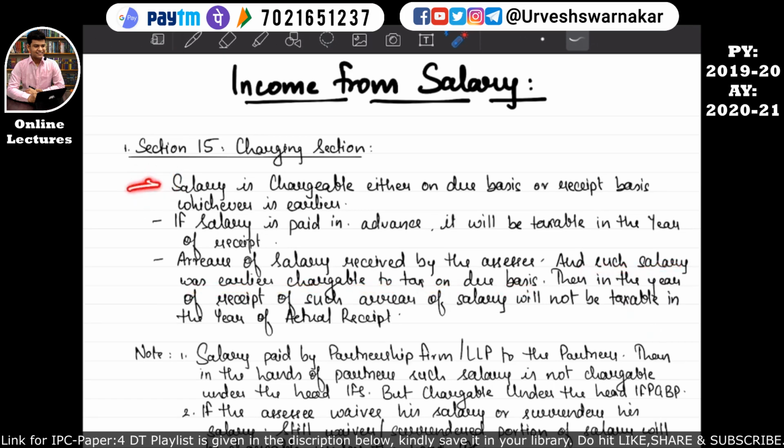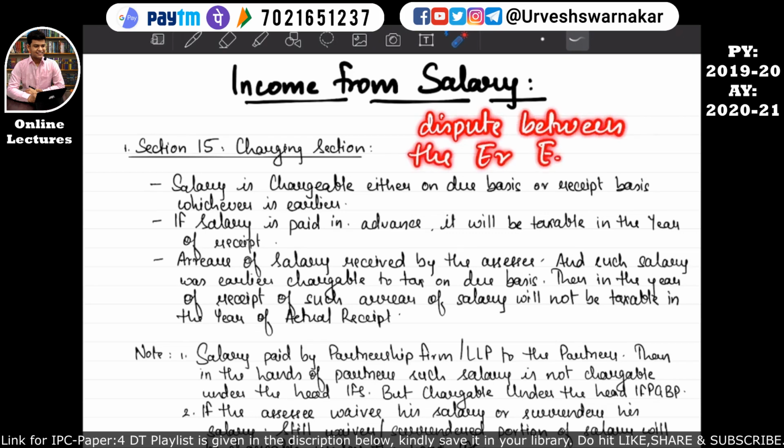So this particular point will not be applicable when there is a dispute between the employer and the employee. Okay, so there is a possibility that the employer is holding the salary of the employee.